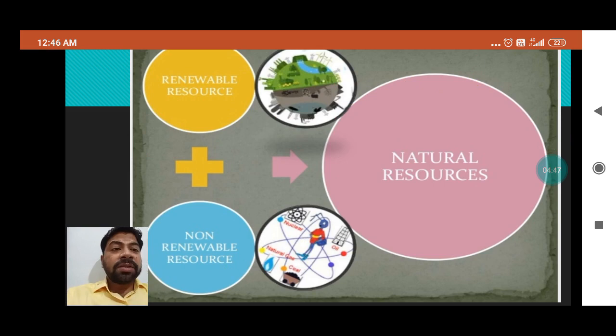Keep in your mind that this is opposite of what is mentioned here. On the basis of exhaustibility, resources are divided into renewable resources and non-renewable resources. But for non-conventional and conventional, it is opposite. The resources or the energy which can renew itself are non-conventional sources of energy, and the resources which cannot renew themselves are called conventional sources of energy. So that you must keep in your mind.